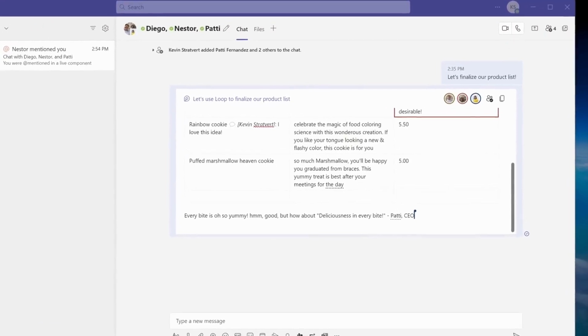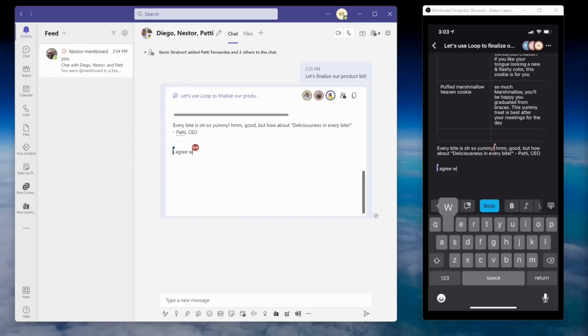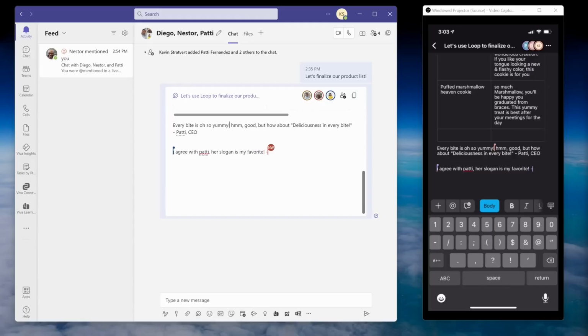Now, although we started this discussion in a Teams chat, we can really carry this conversation on from anywhere. For example, here's Nestor. He happens to be using the Office app. And here, when Nestor makes a change in the Office app to the paragraph component, it also shows up in the Teams chat.